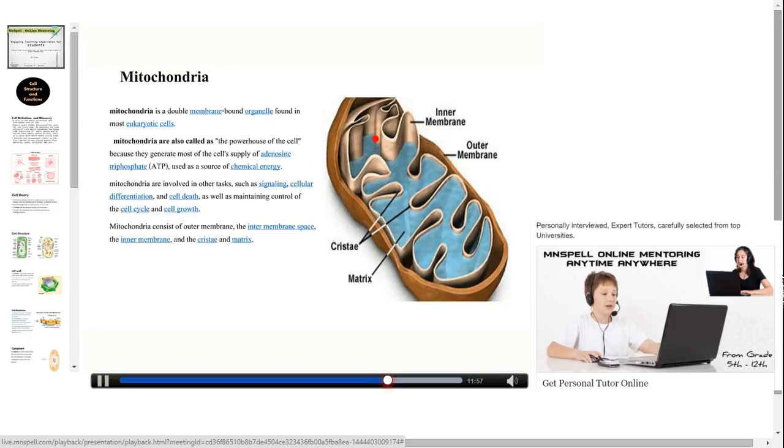Mitochondria consist of outer membrane, and this one is called outer membrane, and this one is called inner membrane. And in inner membrane we can see two structures, cisternae and matrix.